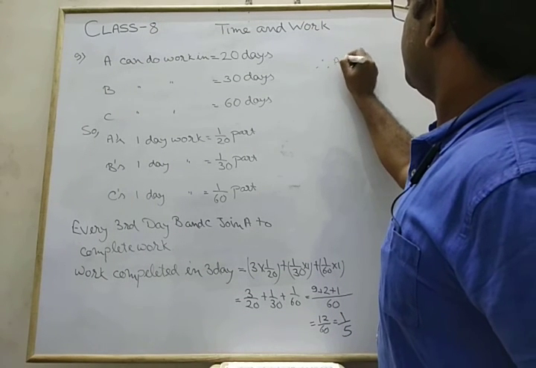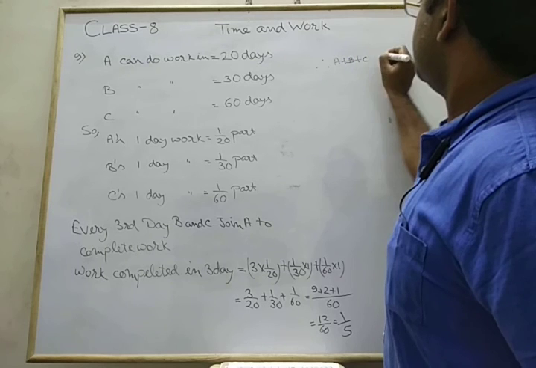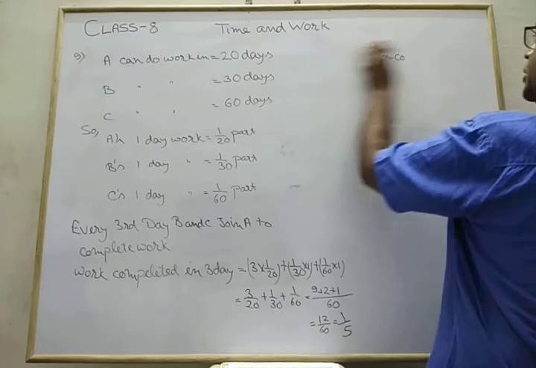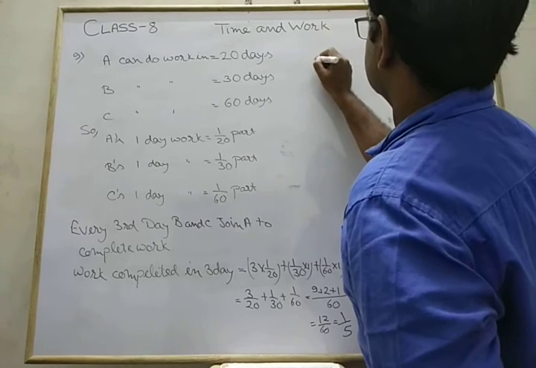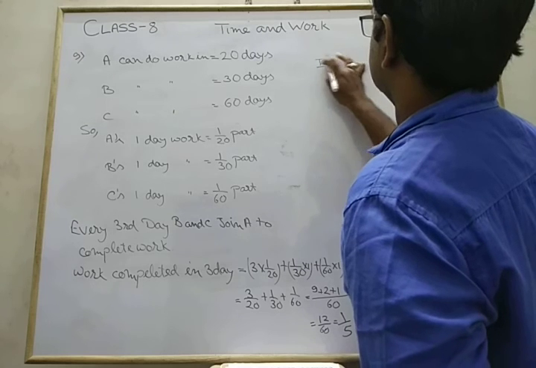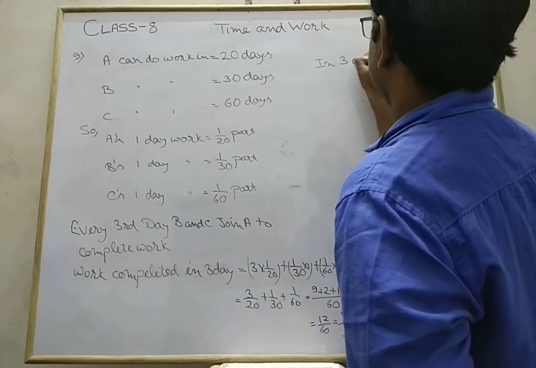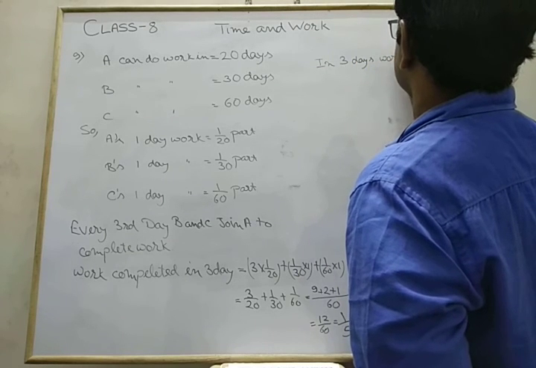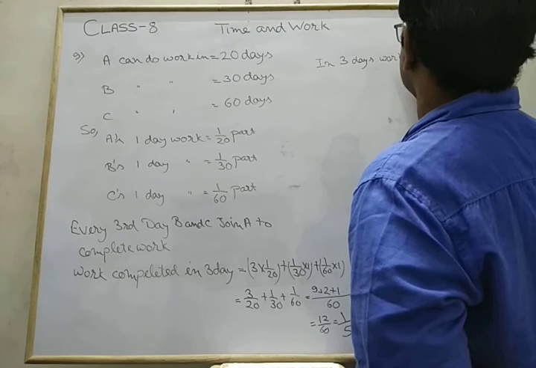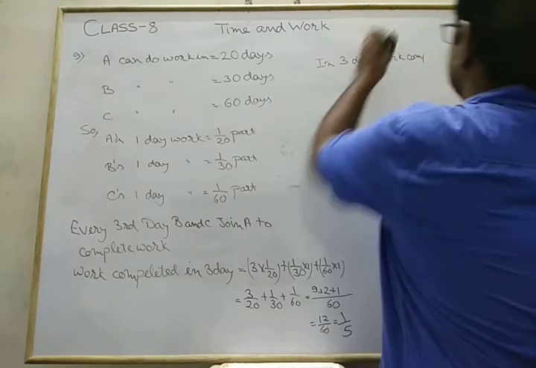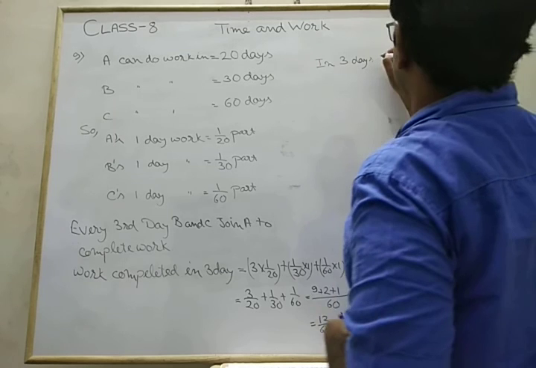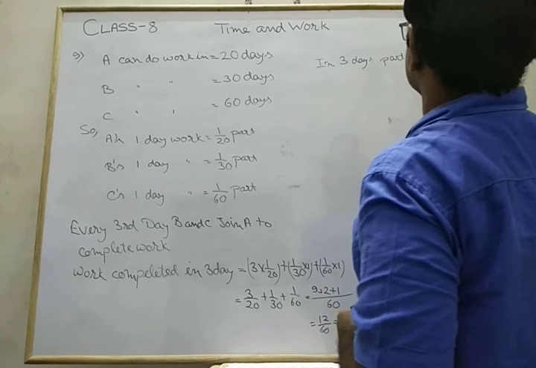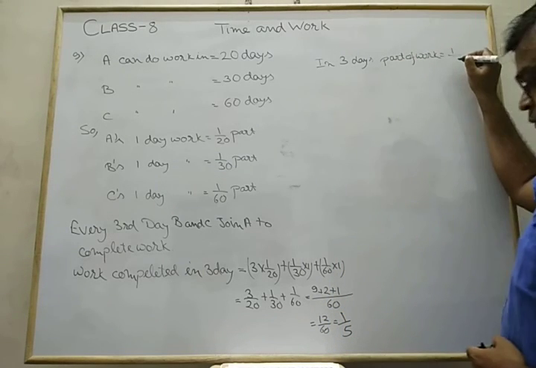Therefore, A plus B plus C, in 3 days, part of work completed equals 1 upon 5 part.